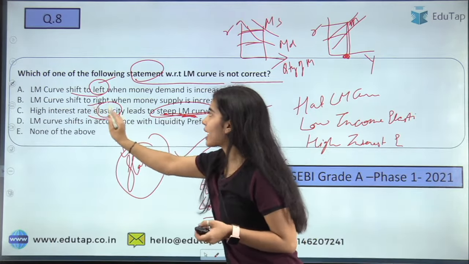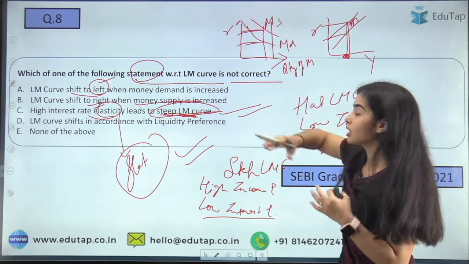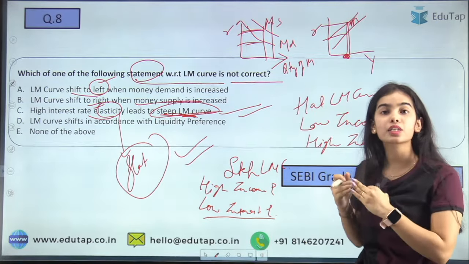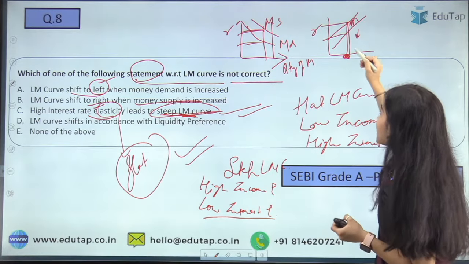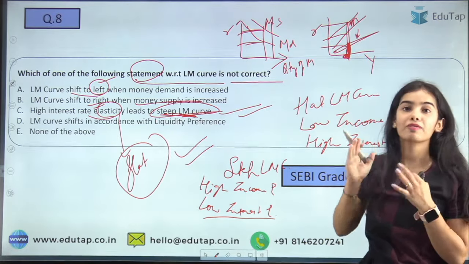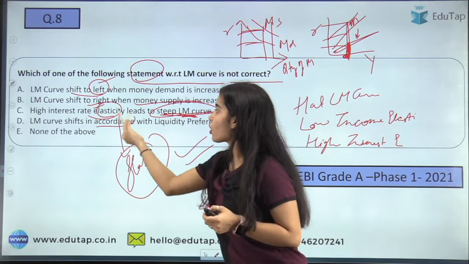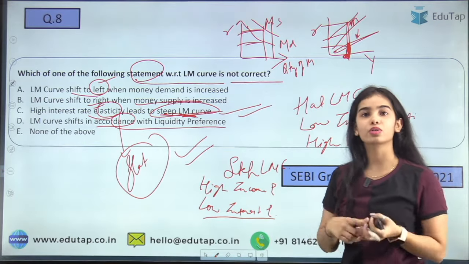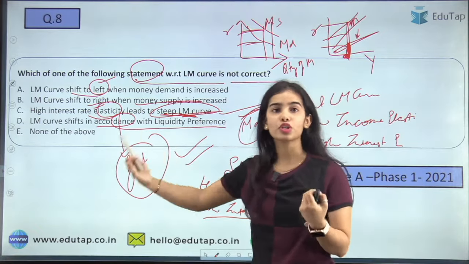The LM curve will shift to the right when the money supply is increased. So this is also correct. If the money supply shifts rightwards, the rate of interest decreases at the same level of income. So when the rate of interest is decreasing at the same level of income, the LM curve will shift rightwards. The LM curve shifts in accordance with liquidity preference. So this is also correct. When the money demand is changing, the LM curve will also shift.